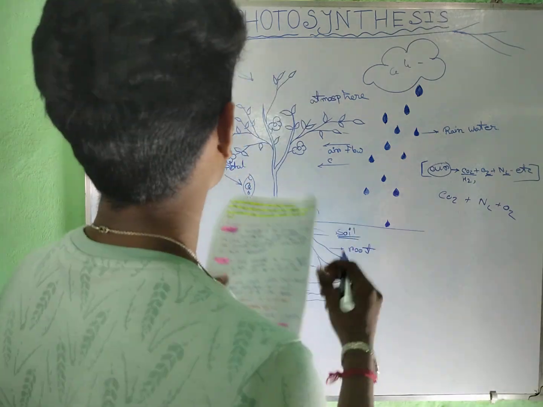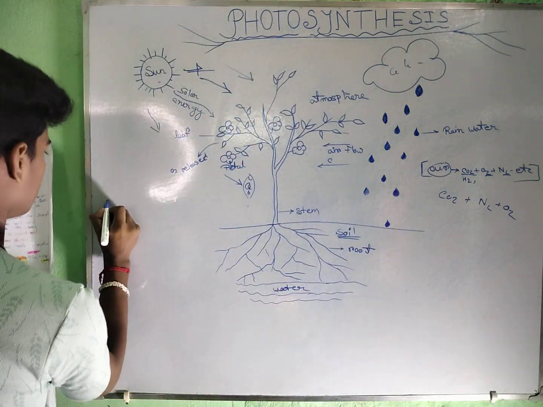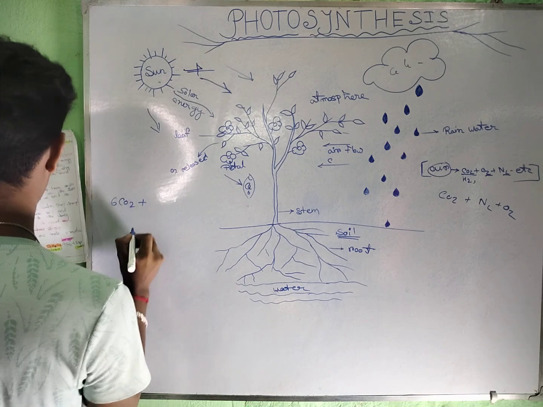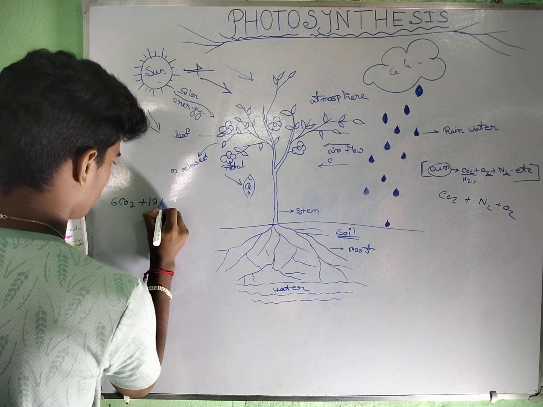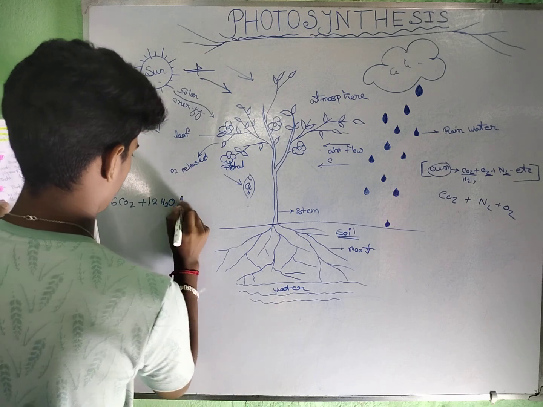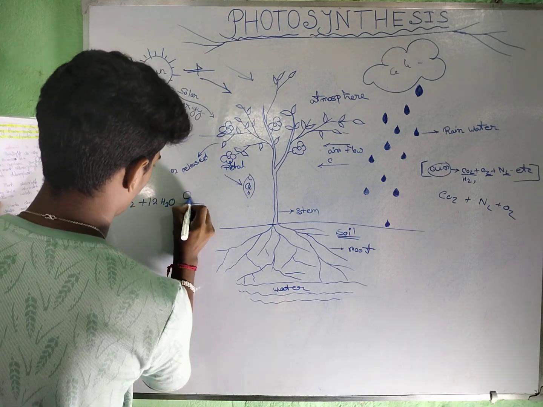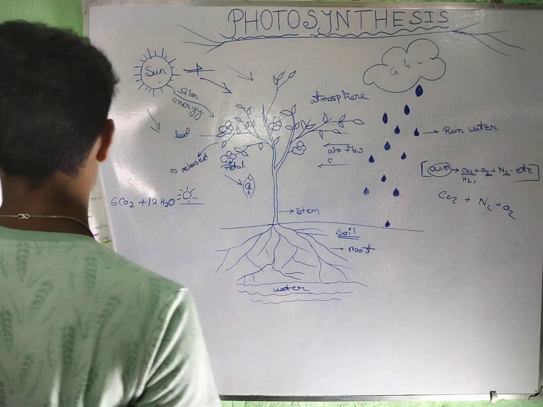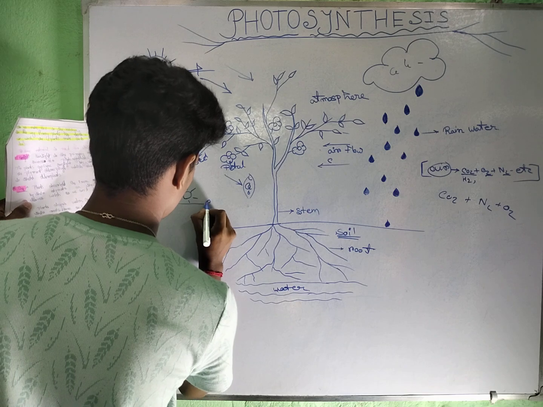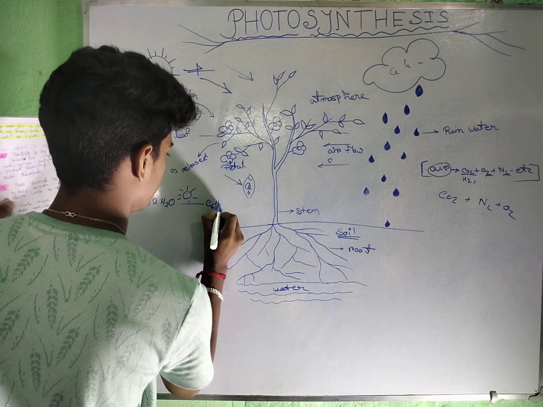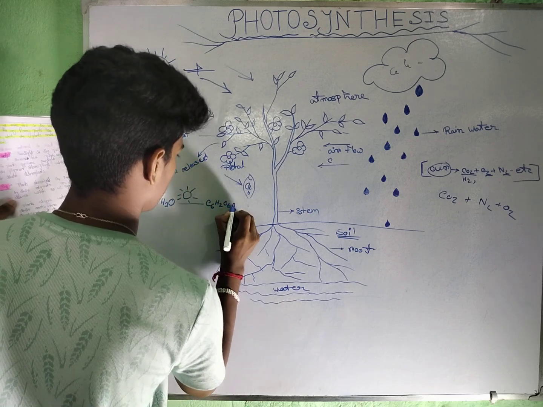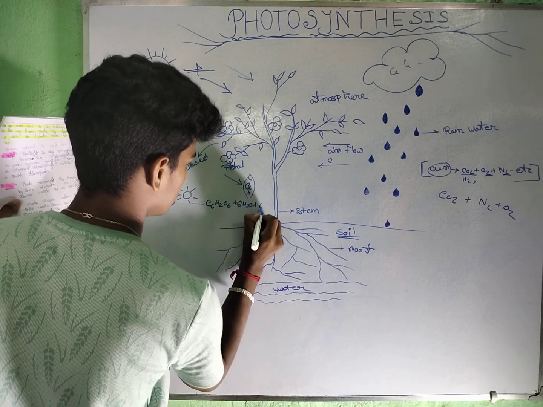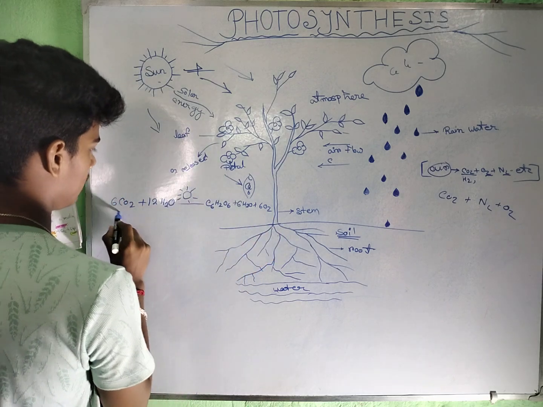The reaction is 6CO2 plus 12H2O, with sunlight also needed for this reaction, gives glucose, C6H12O6, plus 6H2O plus 6O2. This is the reaction.